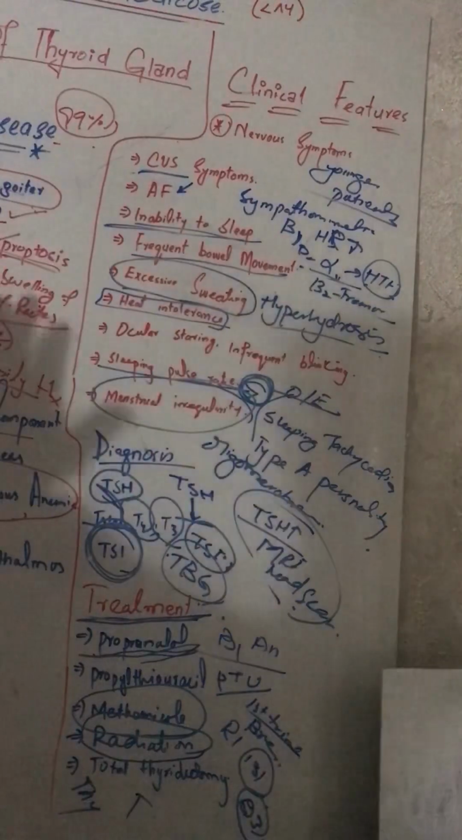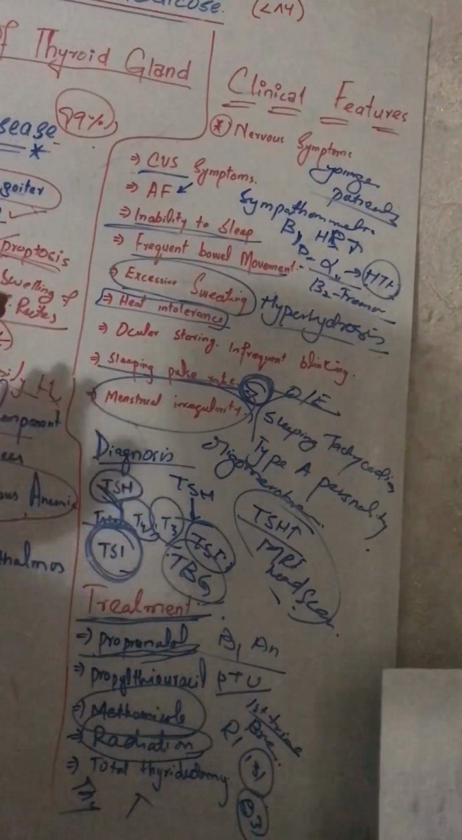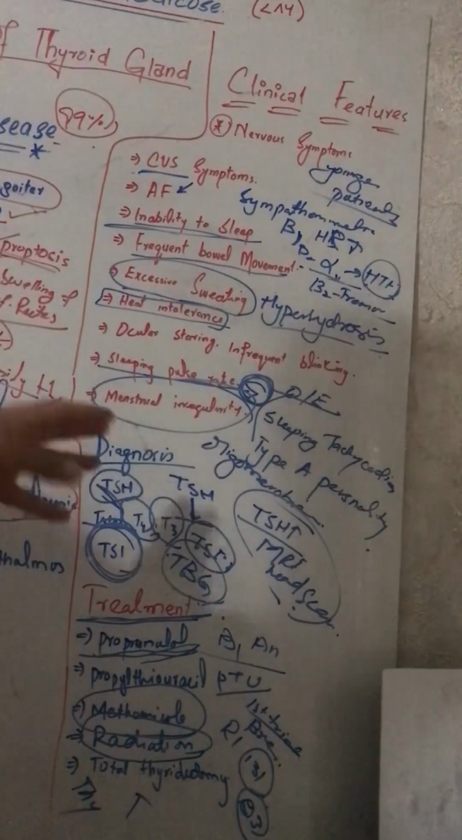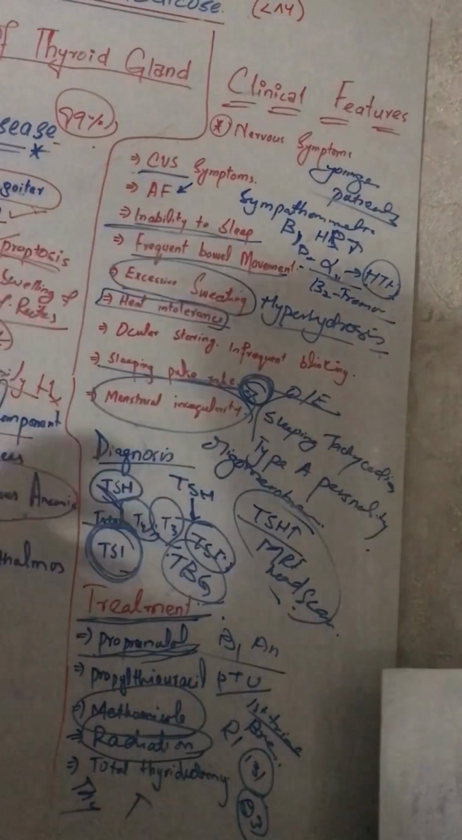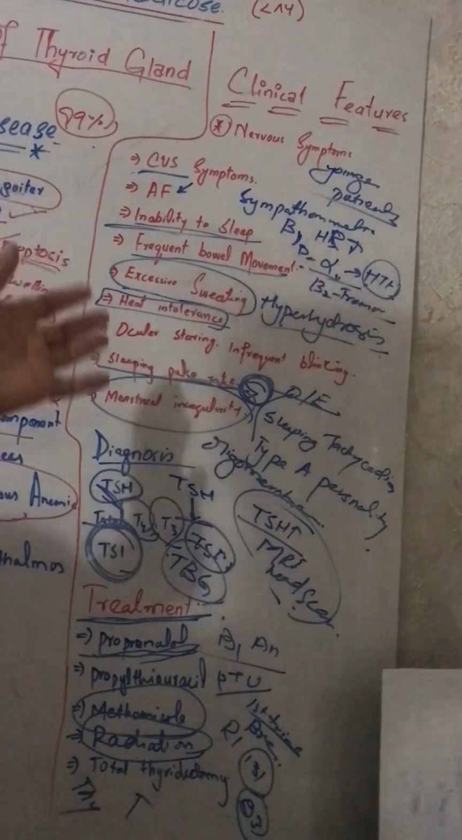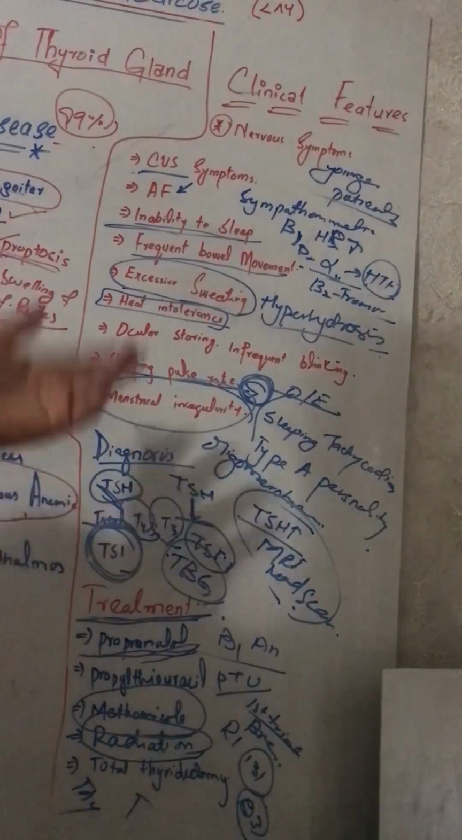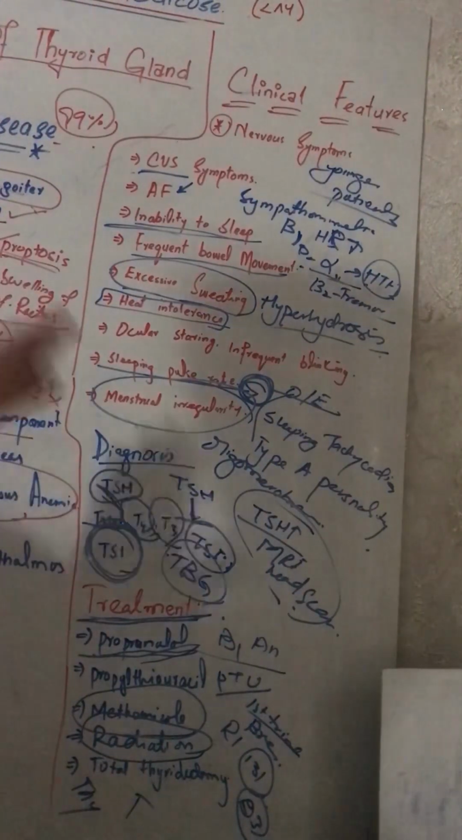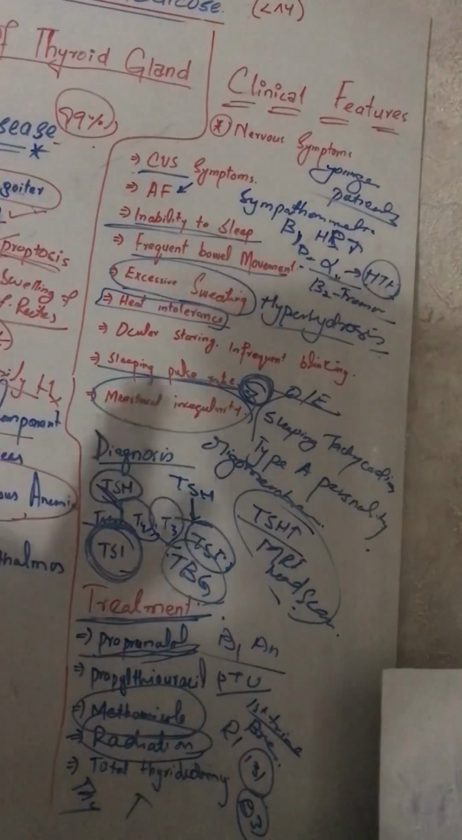So all this was about the thyroid gland. Because we are discussing internal diseases, we mostly have to focus on diagnosis, treatment, and clinical features. We are not going deep into pathophysiology, physiology and anatomy, because mostly we need to know how to diagnose, how to differentiate, and what the differential diagnoses are in these cases. So that's all about Graves' disease.